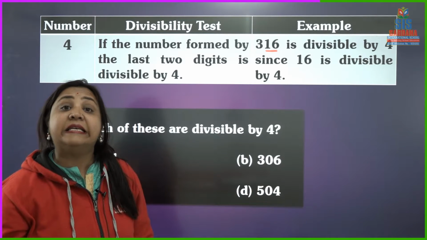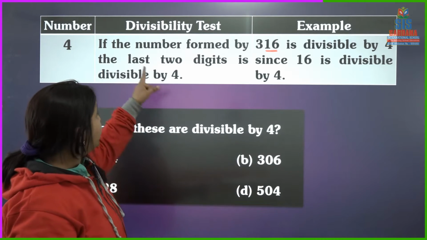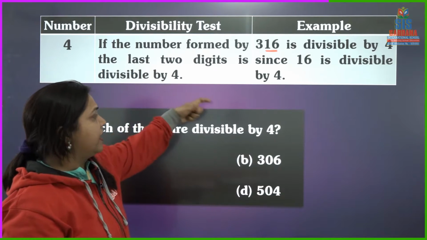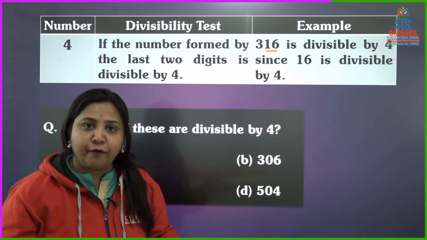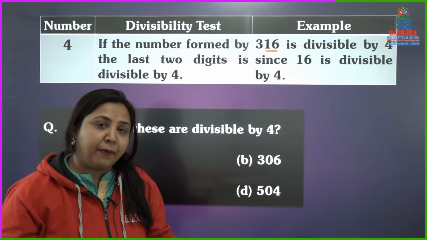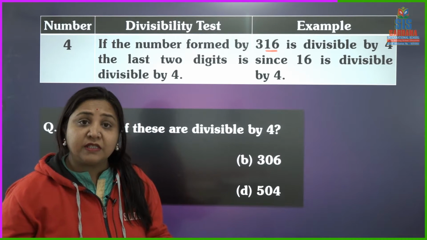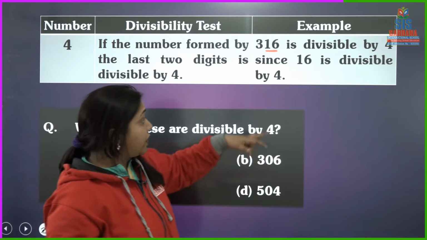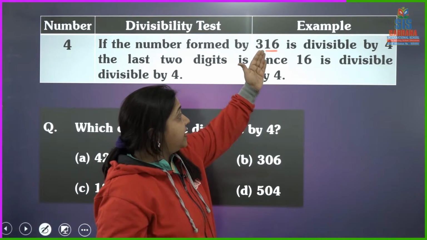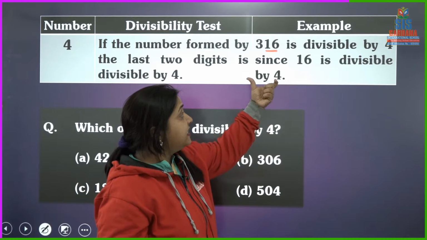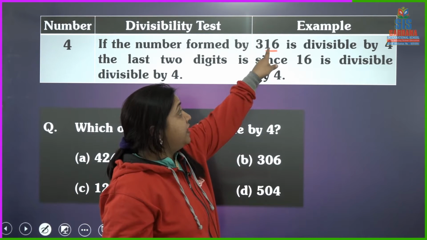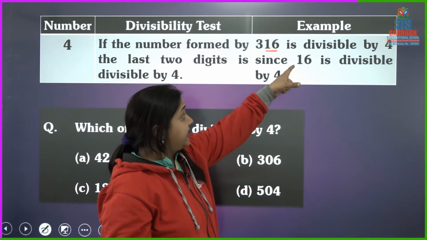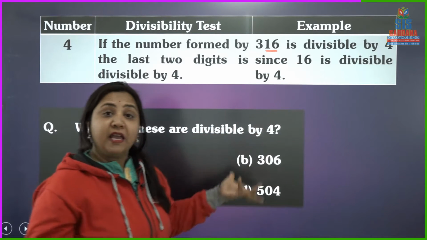We are forming 16. So, is 16 divisible by 4? Is 16 a multiple of 4? Yes, 16 is a multiple of 4. 16 comes in the table of 4. So 316 is divisible by 4 since the number we formed with the help of the last two digits, that is 16, is divisible by 4.